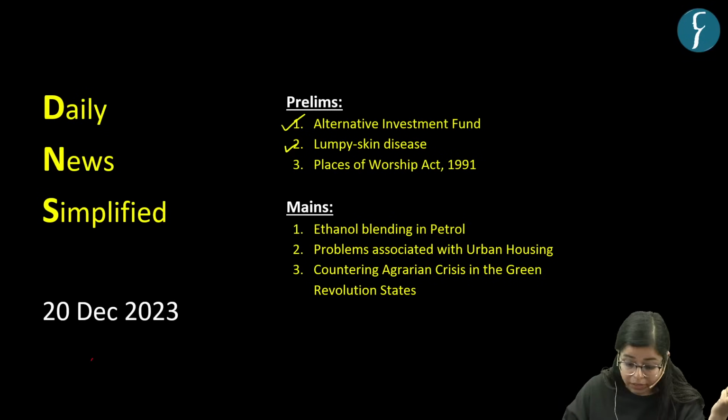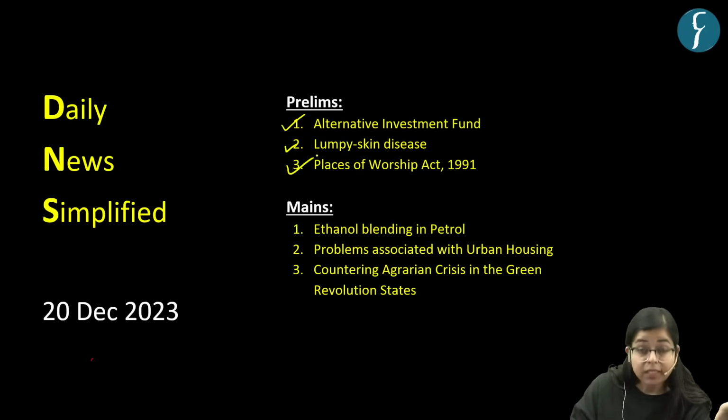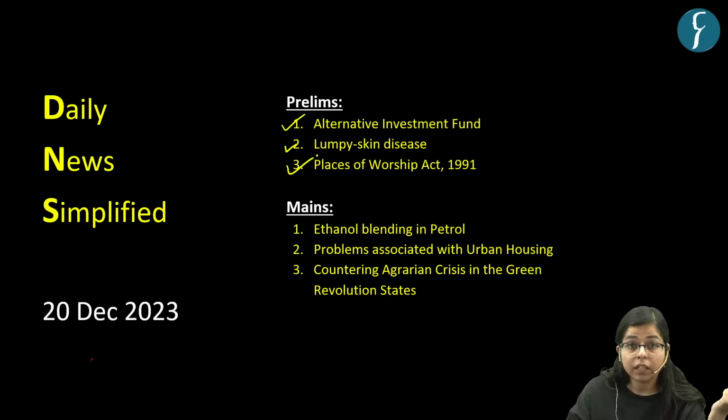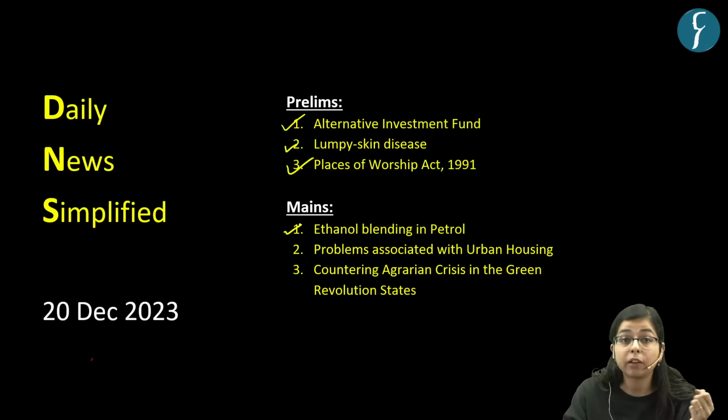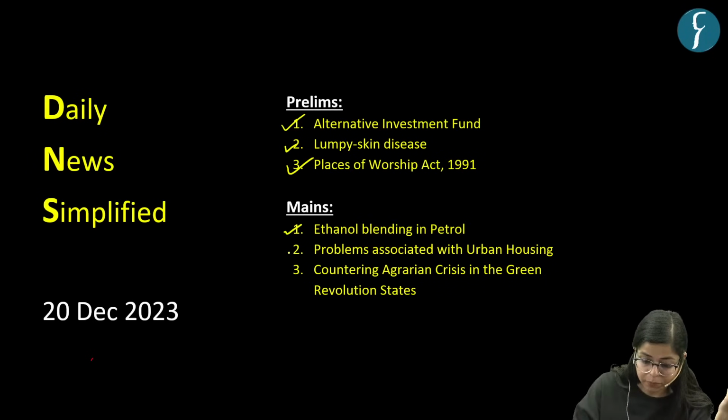The third topic is regarding the Places of Worship Act 1991, and this act is again in news regarding the dispute or regarding the case of Gyanvapi complex, right? For mains discussion, we have taken 3 topics. First of which is regarding the ethanol blending in petrol. Now this is important. Ethanol blending in petrol is important to ensure energy security in the country, right? So we will see the aspects of this topic.